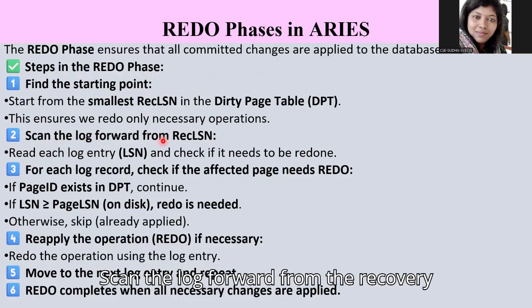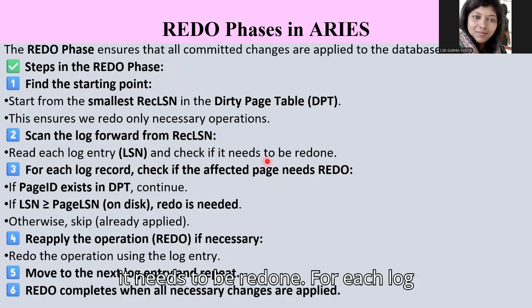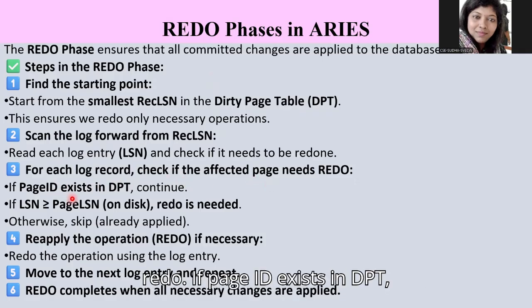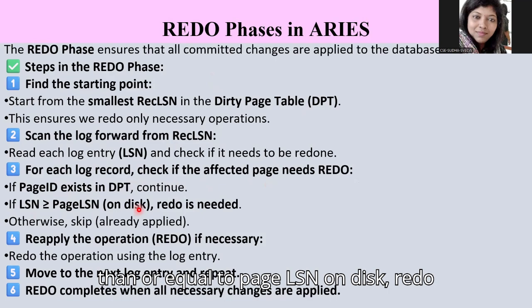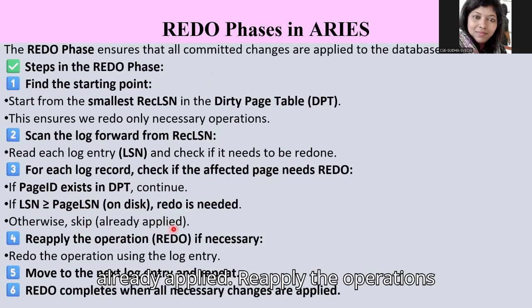Scan the log forward from the recovery LSN, reading each log entry and checking if it needs to be redone. For each log record, check if the affected page needs redo. If the page ID exists in the DPT, continue. If the LSN is greater than or equal to the page LSN on disk, redo is needed. Otherwise, skip because it's already applied.